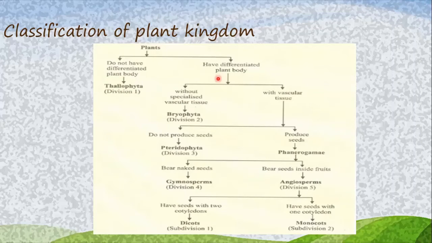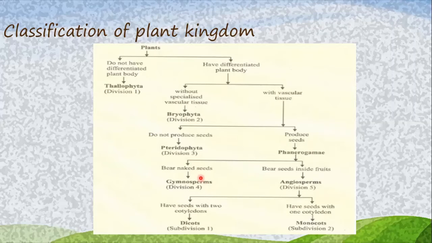Then in another type, with specialized vascular tissue and without vascular tissue. Without vascular tissue, it is Bryophyta. And with vascular tissue, there are two subparts, which do not produce seed and produce seed. Plants which do not produce seed are Pteridophyta, and which produce seed are Phanerogam.